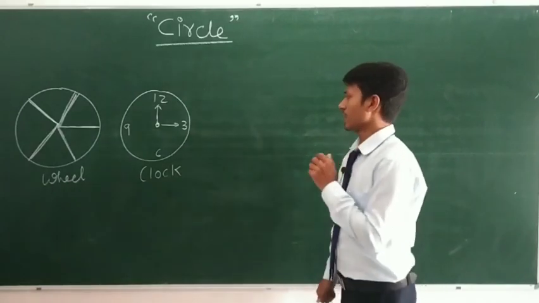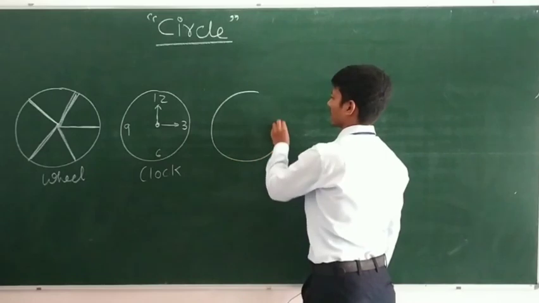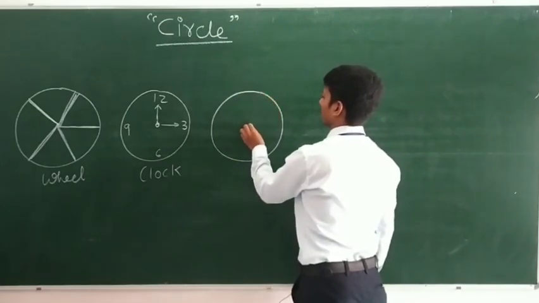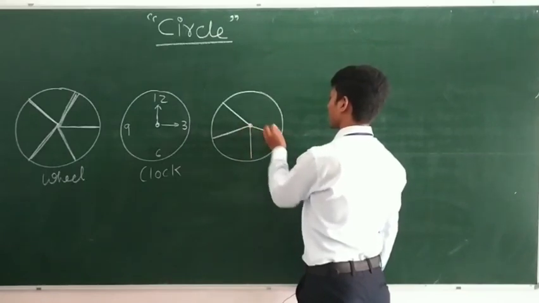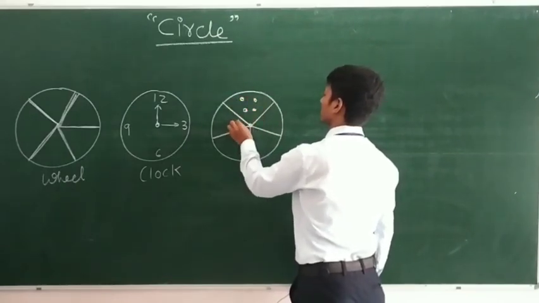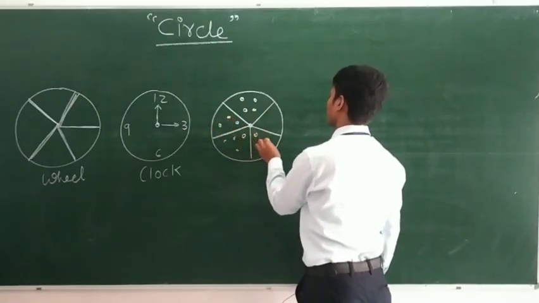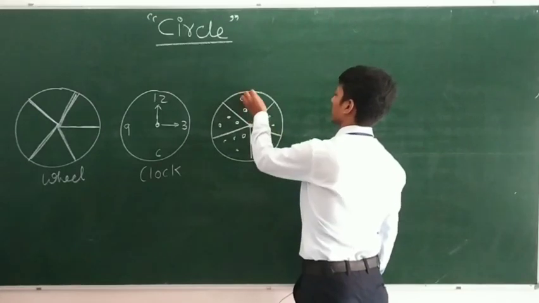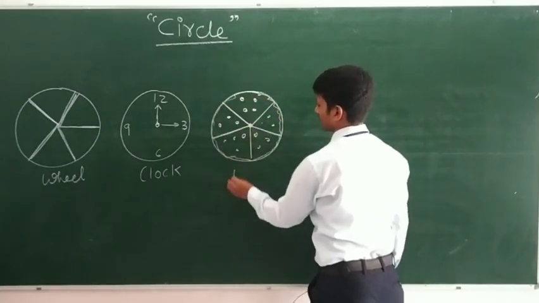Pizza is also in the shape of a circle. It has different slices. This is also in a round shape. This is pizza.